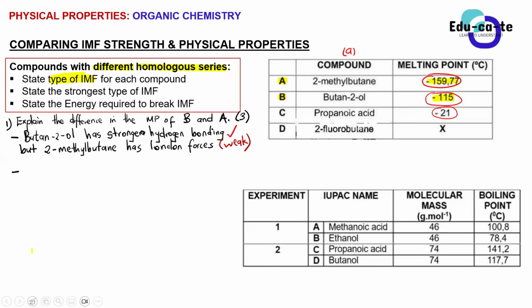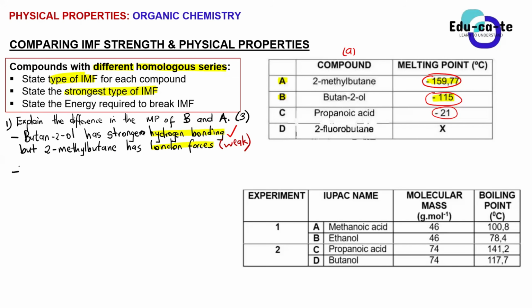You need to state the strongest type of intermolecular force. So which one is stronger between the hydrogen bonding that we have in butan-2-ol and the London forces that we have in 2-methyl butane? Is it butan-2-ol?